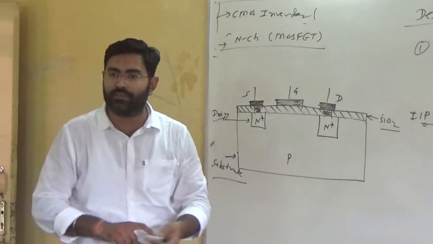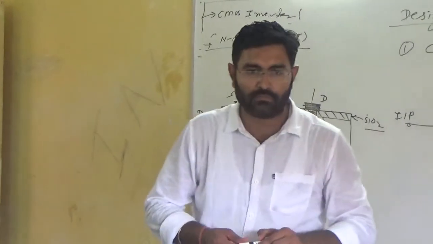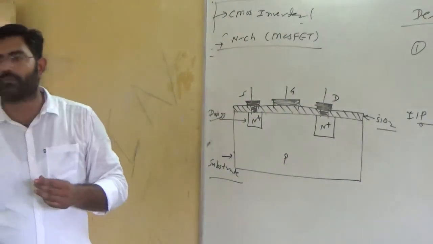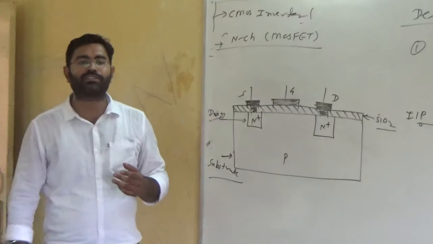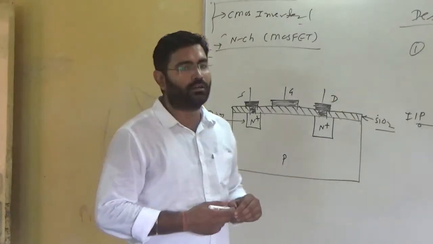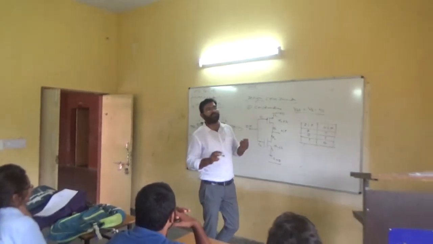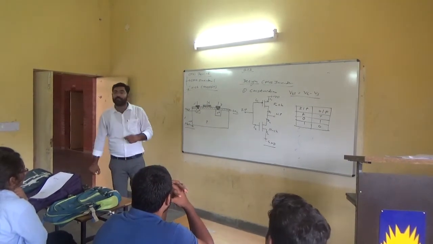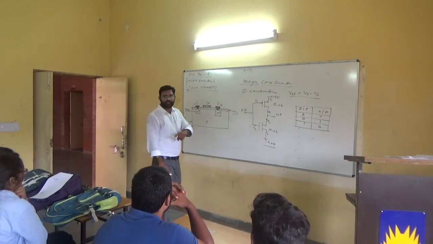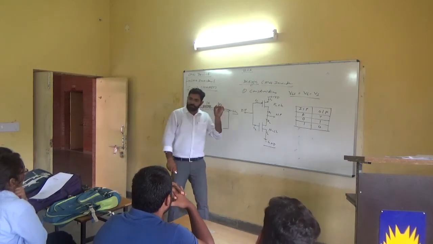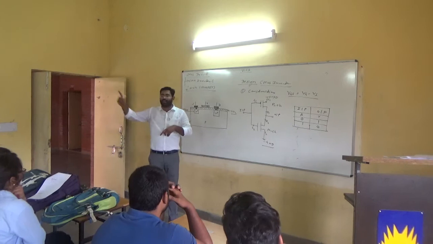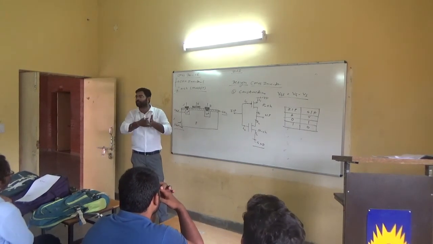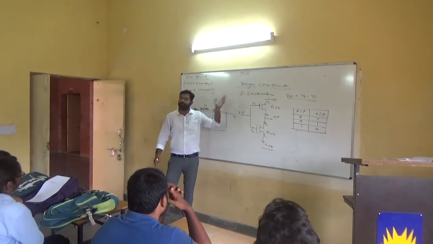Why is its name field effect transistor? Anybody? To initiate it, we need a voltage supply. Actually, MOSFET is a voltage controlled device and BJT is a current controlled device. So here the input voltage is controlling the output current. That's why we are generating a field at the input portion. The name is field effect transistor.